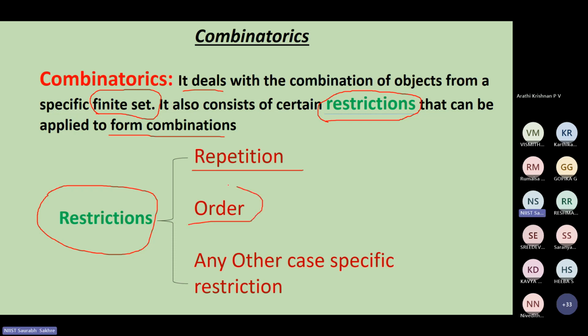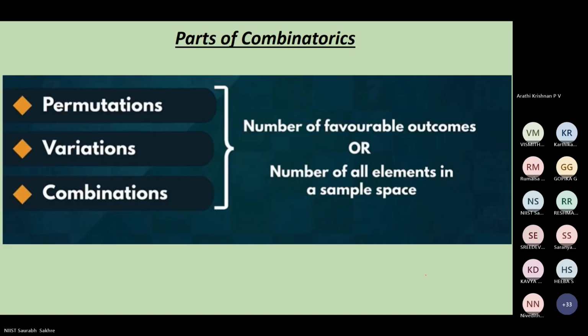Sometimes it will be order, like I want a combination, but in a certain order. And there may be other case-specific restrictions which we don't know, but at the time of solving the problem, they will come up. So I hope the definition of combinatorics is clear to you.